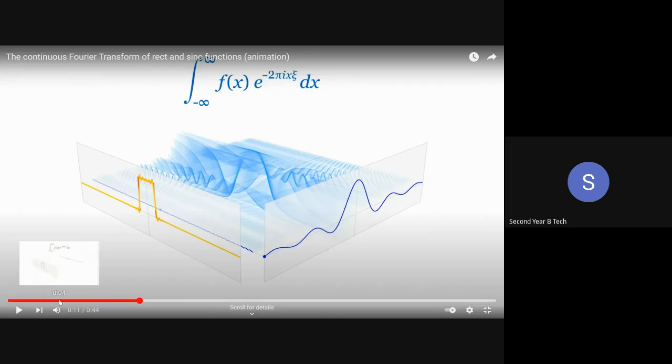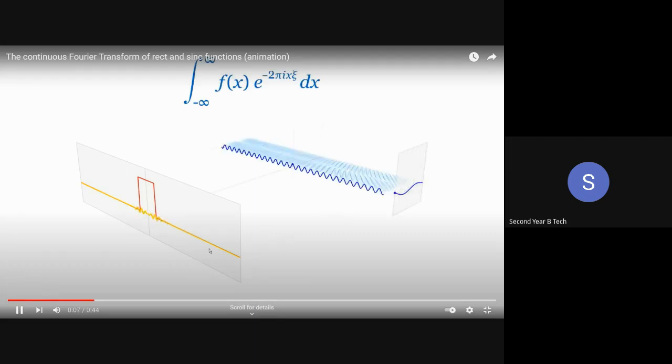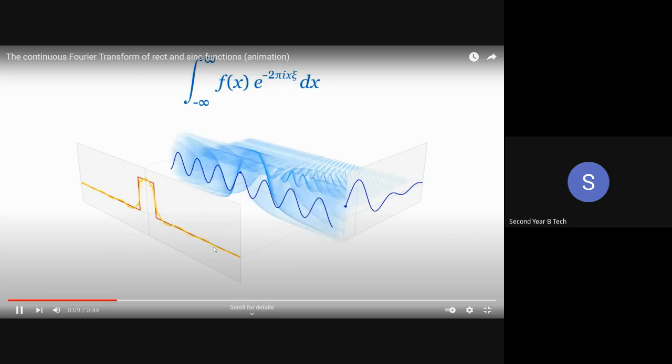So this means that if I take a time domain signal and find out the Fourier transform of this particular signal, in the time domain the signal is only this much. On the time axis, if I see the width of the signal, it is only this much. If I represent the same signal in the frequency domain, how do I get the curve? In the frequency domain, the signal will look like this. So this is how the signal will be.